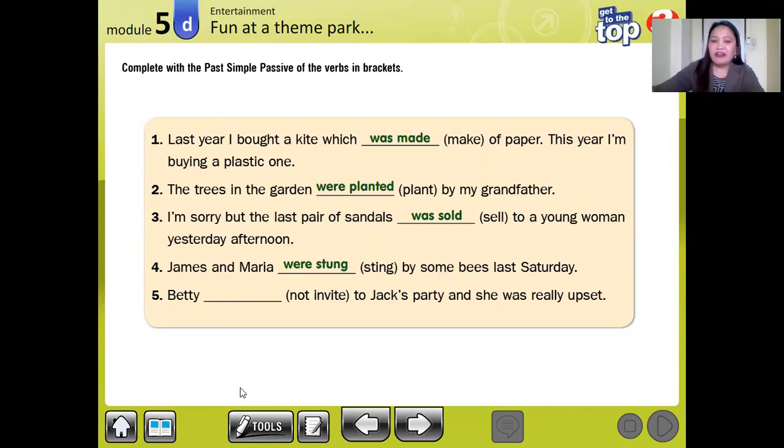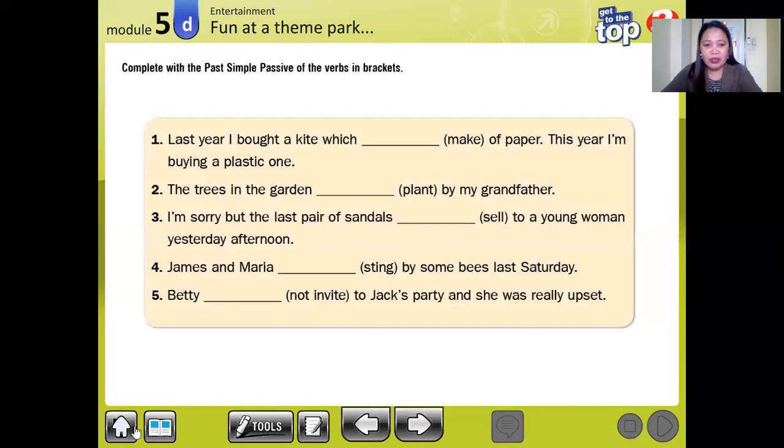Now, number 5, Betty. Betty, this is a negative sentence because of the presence of the word not. Betty is one, negative, wasn't invited. Okay? The past tense of the word invite is invited. And it was because it is one, but we have not, so it becomes wasn't. Betty wasn't invited to Jack's party and she was really upset. Okay, I guess you understand this now.